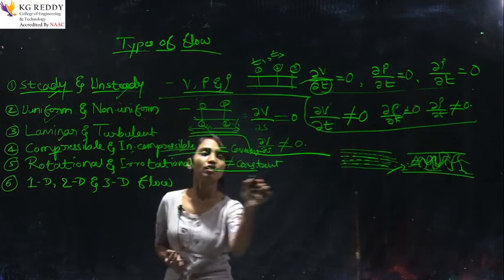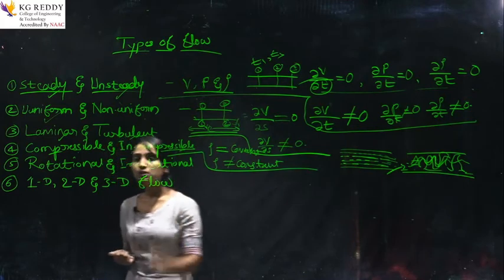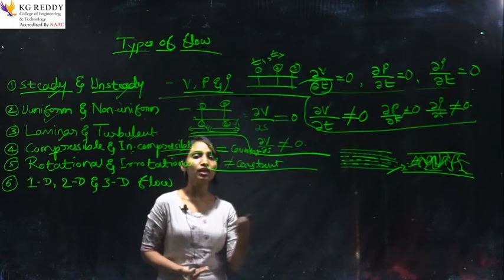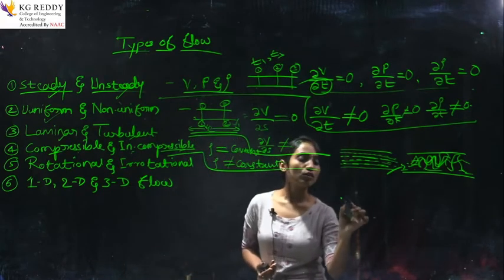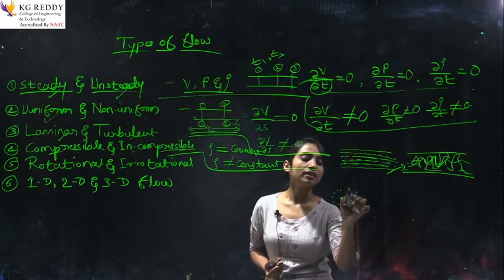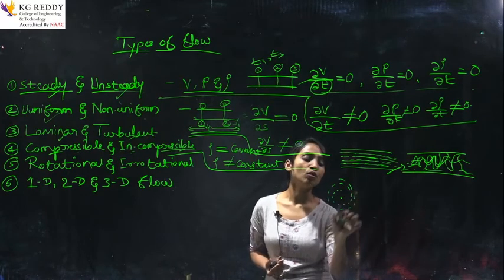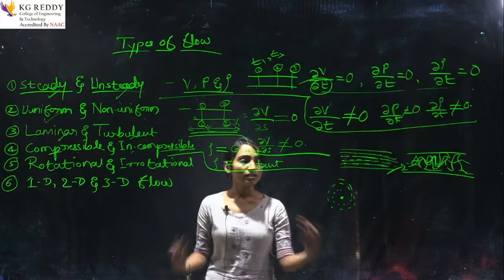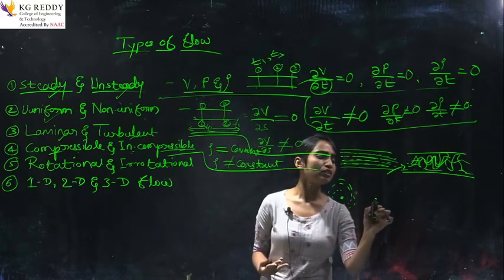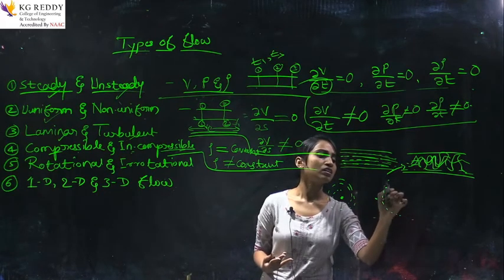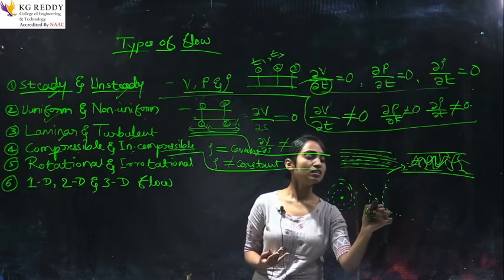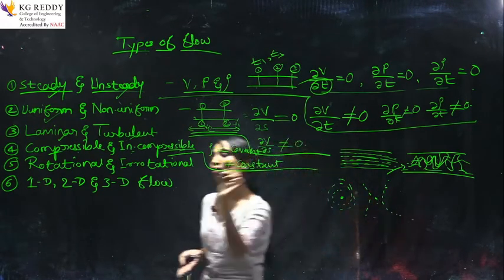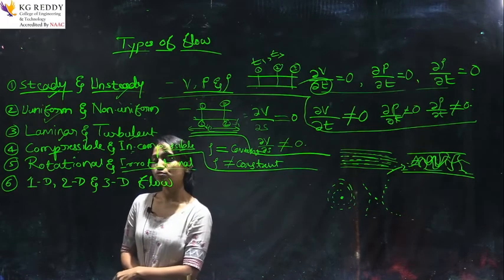So, this is compressible and incompressible. Rotational and irrotational, as the name itself says, means whatever the liquid flows, it will rotate with respect to its own axis. And irrotational is similar, but it will not rotate with respect to its axis. This is its own axis, but it is not rotating with respect to this. So that we call irrotational flow.